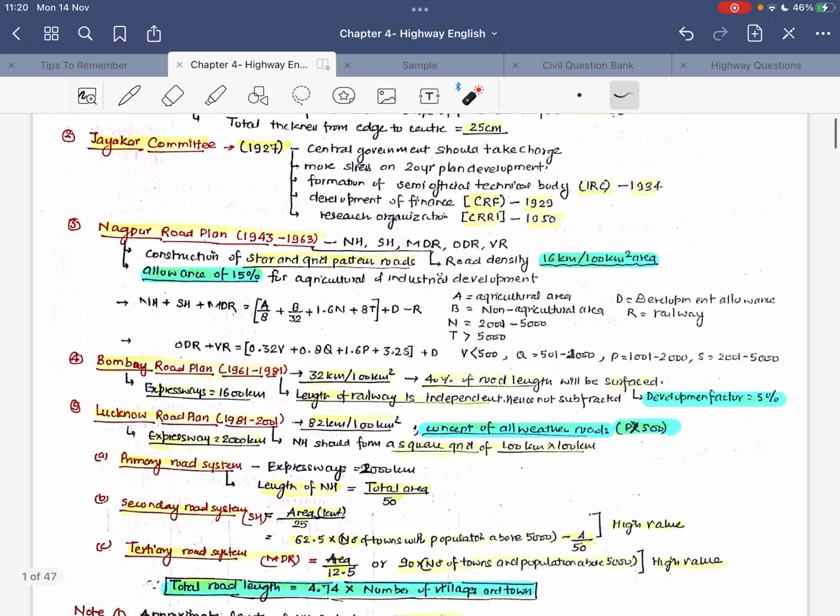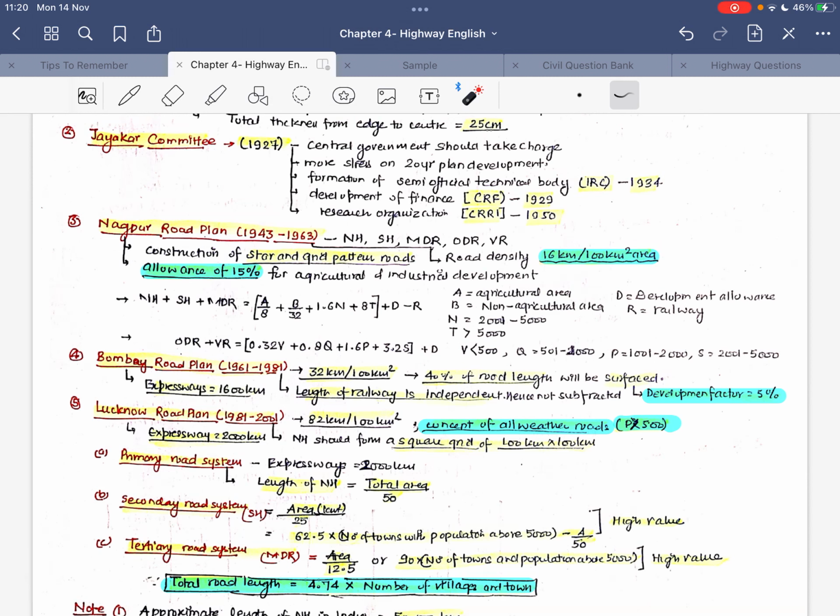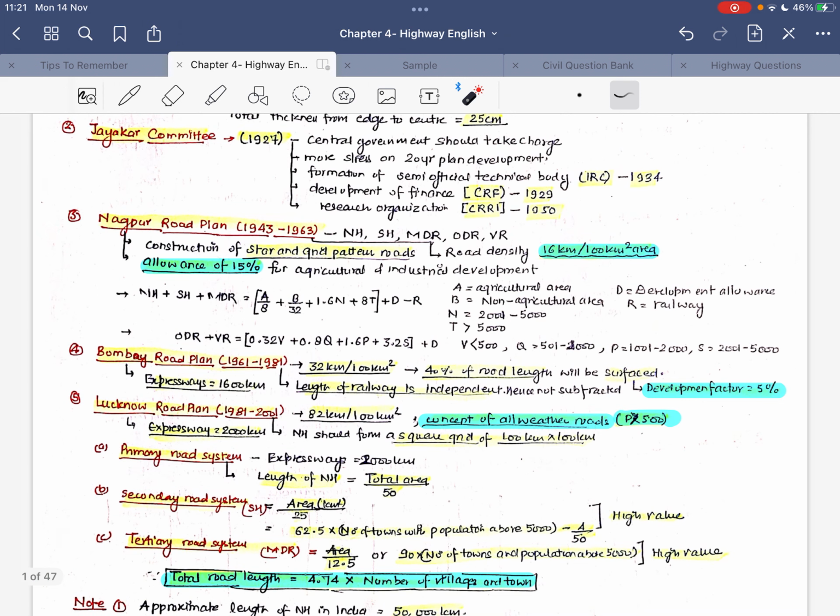Now let's talk about the various types of road plans, from which many questions have been asked. The first road plan is the Nagpur road plan. Under the Nagpur road plan, the roads were classified into 5 categories, and the duration of this plan was 1943 to 1963. Many times this question has been asked: what is the duration of the Nagpur road plan? It was 1943 to 1963, and this was the first road plan.